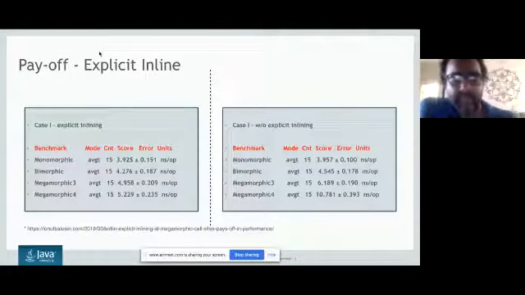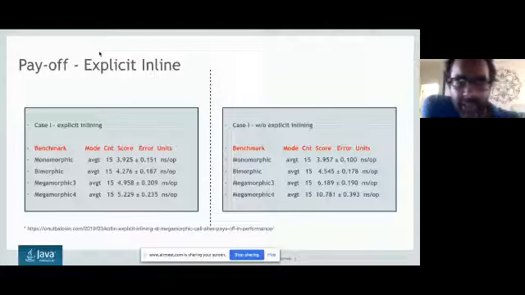Okay, so I have put the link down below where you can go and see the complete graphical view if you want. You can see for monomorphic calls, the value will not change much. Why is it not changing? Because the JVM is taking care, so Kotlin really doesn't have to. For bimorphic calls, the value is not changing much because the JVM takes care. So either you write an explicit inline or you don't, it doesn't make too much difference.